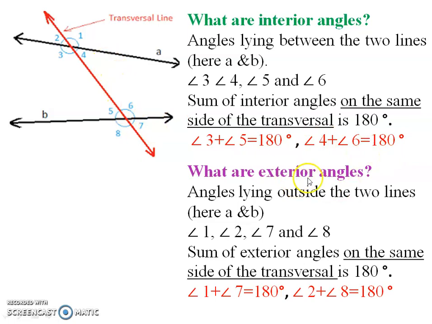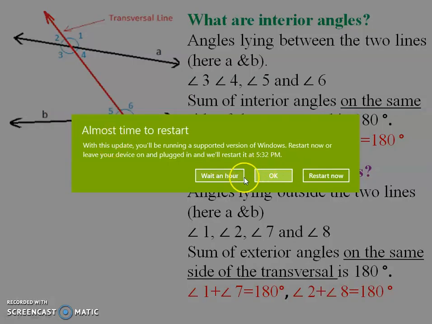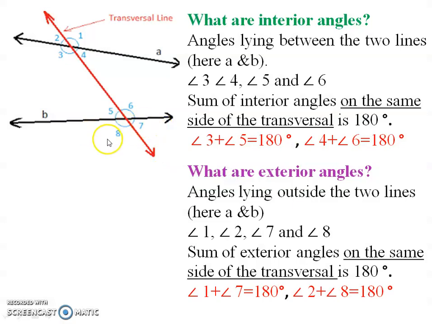Now let us come to know what are exterior angles. The angles which lie outside the two lines. Here again we are taking the lines as A and B from the figure. So they are called exterior angles. What do you mean by angles lying outside the two lines? It means the angles which are not inside the two lines. That is, 3 is not an exterior angle, 4 is not an exterior angle, 5 is not an exterior angle, 6 is not an exterior angle. Why? Because they are inside the lines. The exterior angle should be outside the lines. So only outside this line, what are the angles? 1 and 2. And outside this line, what are the angles? They are 7 and 8. So 1, 2, 7 and 8 are exterior angles here.